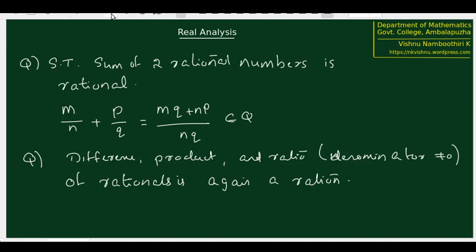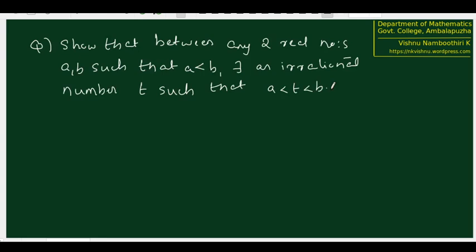Now we are going to see a different version of the proof for the result that between any two real numbers there is an irrational number. So this is the question we have. We have to show that between any two real numbers a and b with a less than b, we can find an irrational number t such that t lies between a and b.